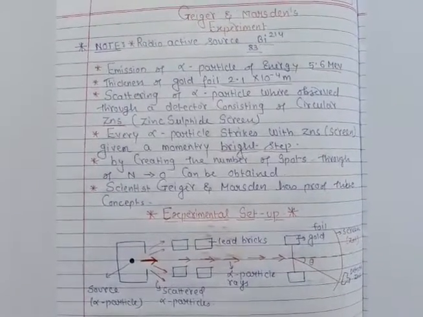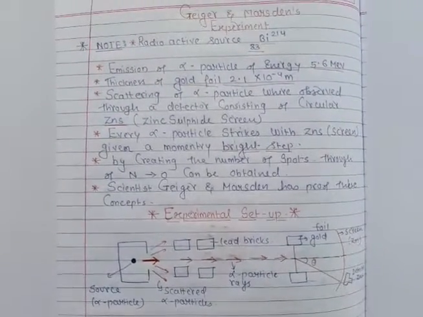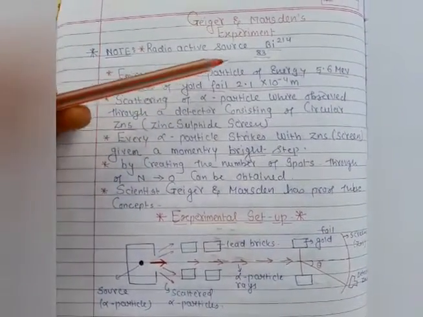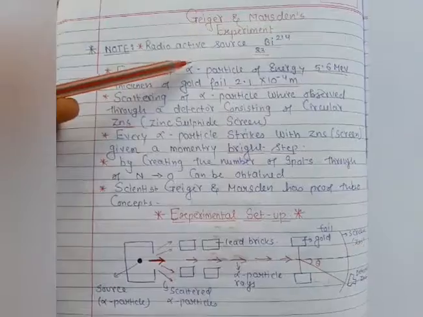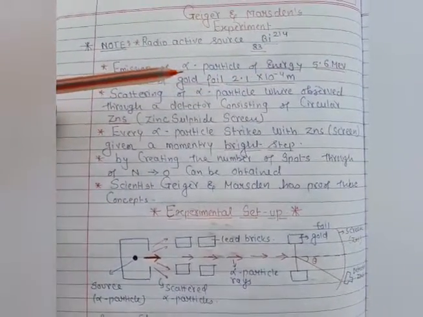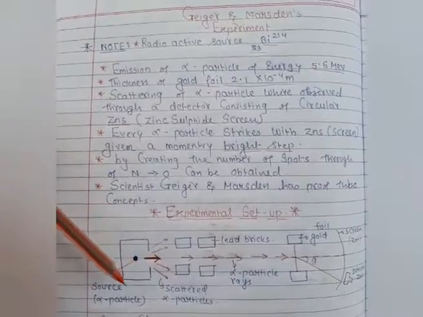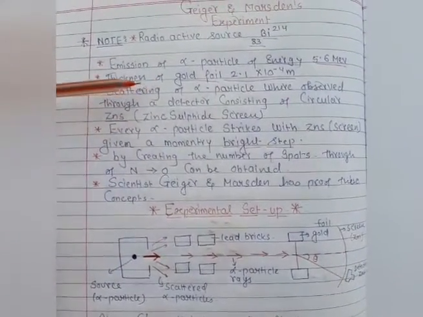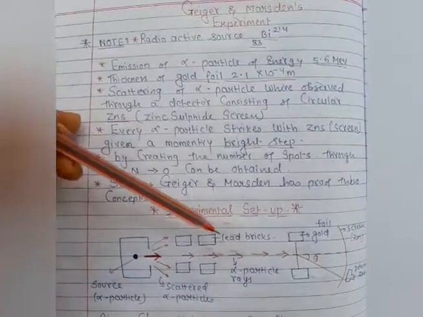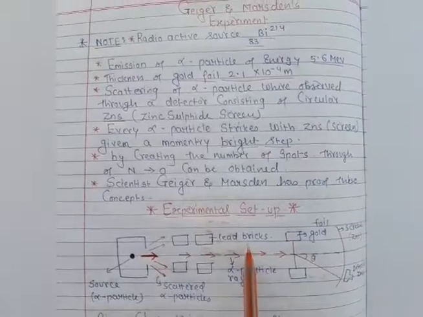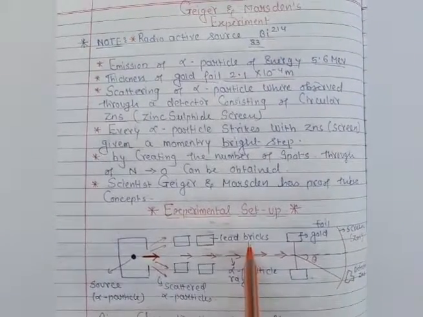That's why I am giving the notes about this information, because here we consider an alpha particle from the bismuth radioactive source, and the energy of this particle is 5.6 mega electron volt. So this much energy is provided by this alpha particle in this experiment. And here we are using the lead bricks. Why are we taking lead bricks?